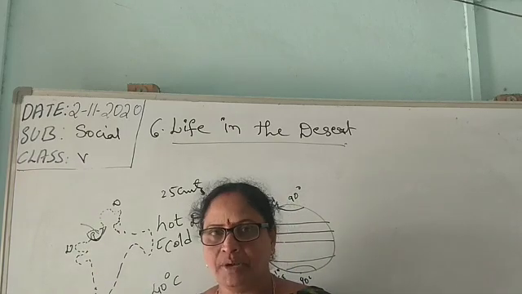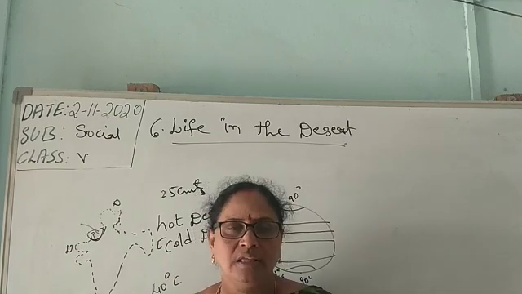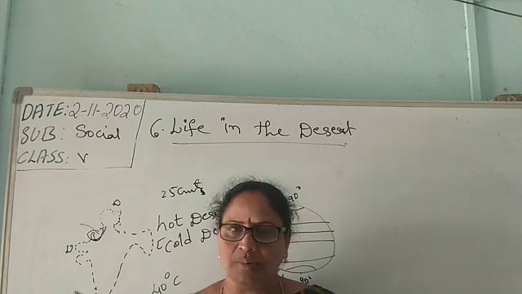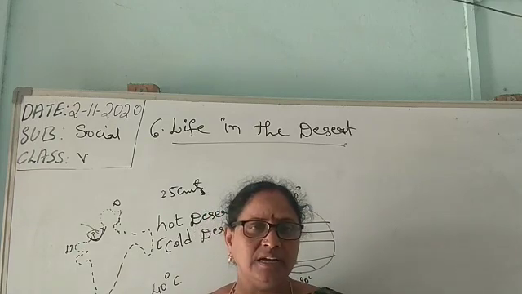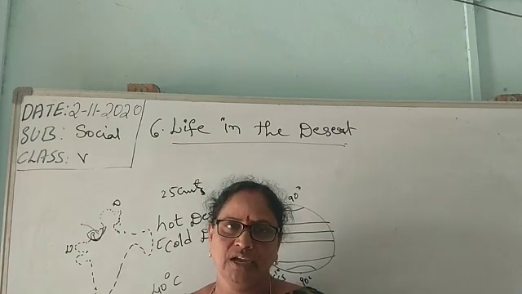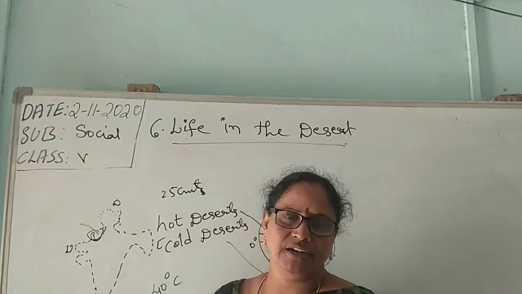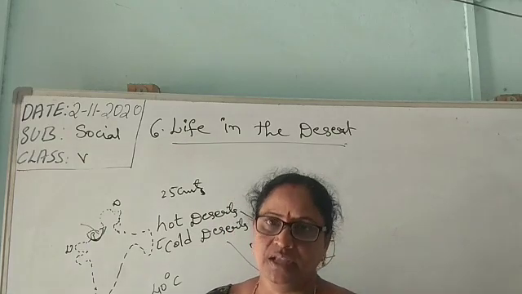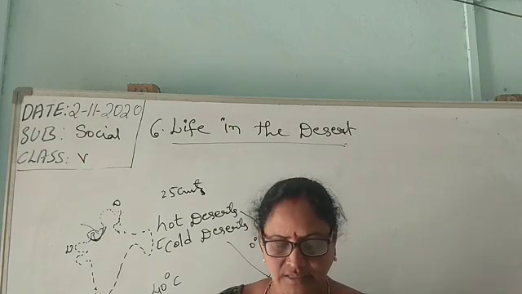What is the temperature in the air? What is the atmosphere in the air? It can be absorbed by the sand very quickly. Why? Because the sand heats very quickly in the daytime, and the sand cools down very quickly in the night time. Then only the climate is very different. The days are very hot, and the nights are very cool in the desert areas.